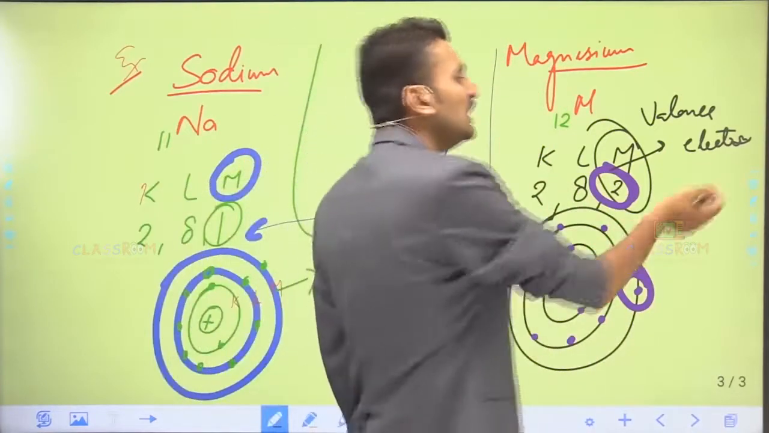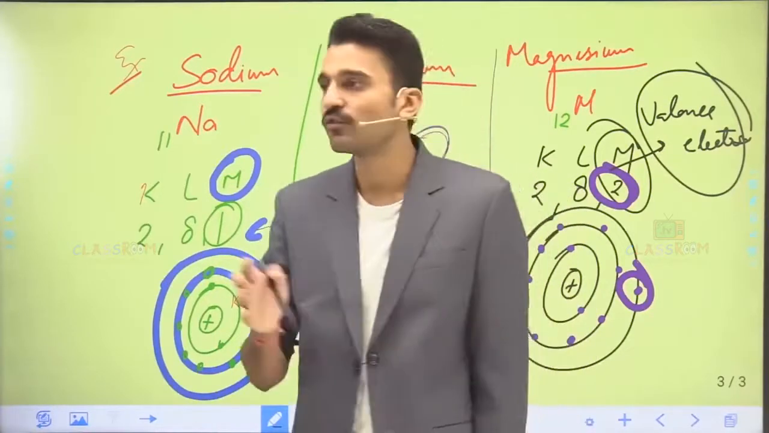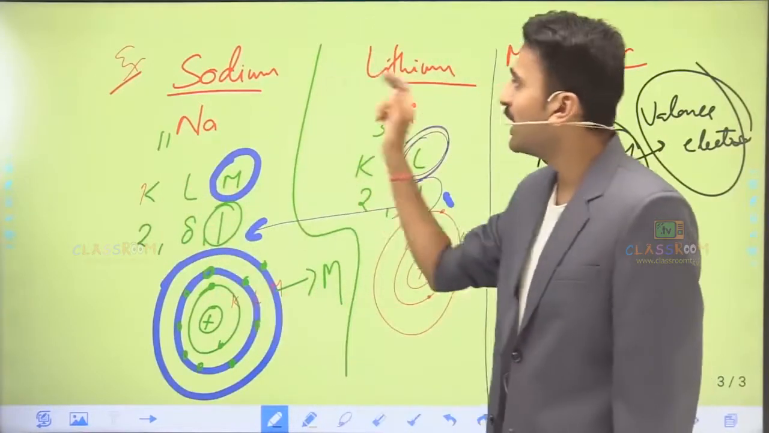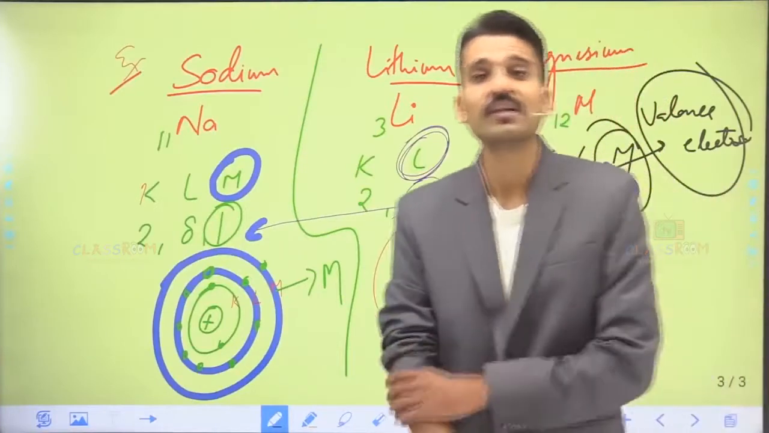It is due to these valence electrons that elements show similar properties. As you can see here, sodium and lithium have the same number of valence electrons. That is why their chemical properties are similar to each other.